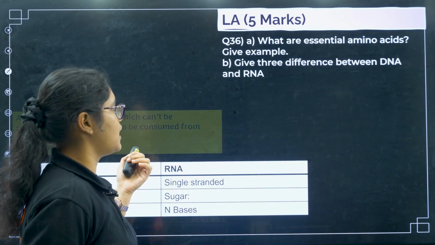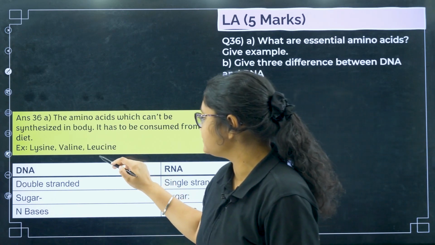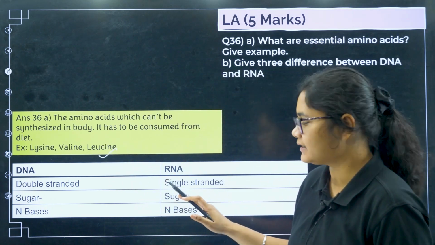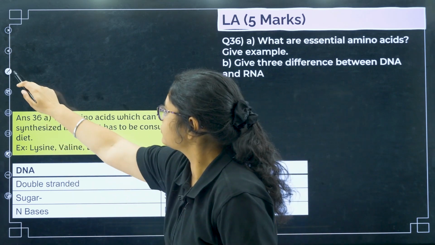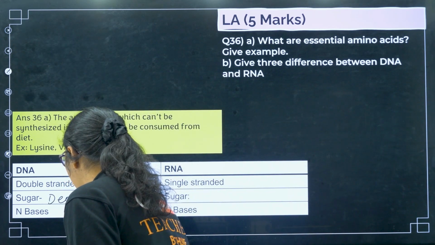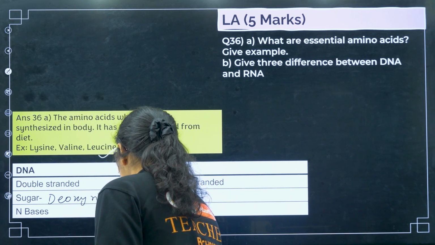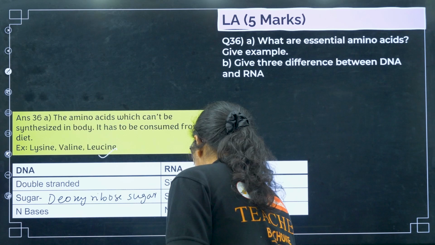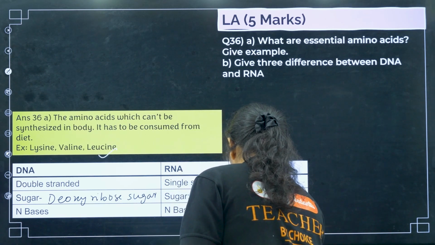3 differences between RNA and DNA. Okay, this is very simple question. So first of all, examples you can see valine, leucine and lysine. DNA and RNA, it is double stranded, single stranded. Here what all sugars are used, that I will write. So here we have deoxyribose sugar, right, and here the sugar used is ribose sugar, it is not deoxy.